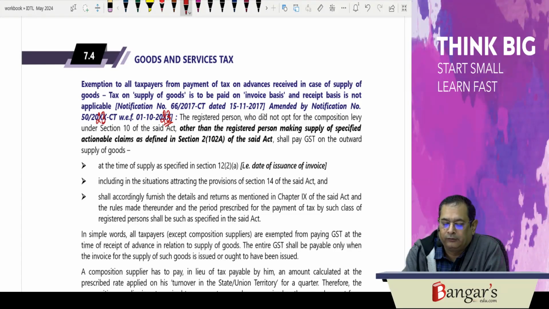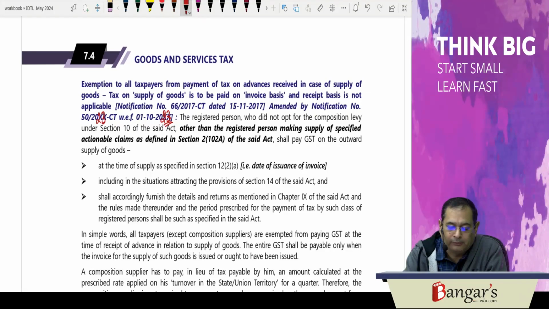So what they say is exemption to all taxpayers on advances received in respect of supply of goods. Tax on supply of goods is to be paid on invoice basis and not on receipt basis.